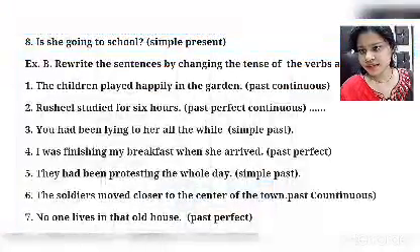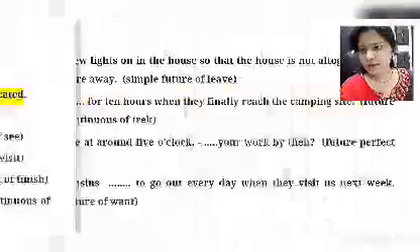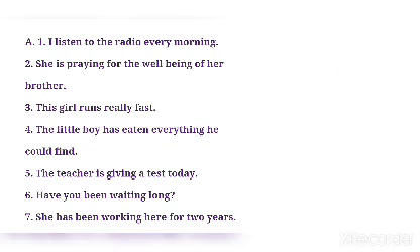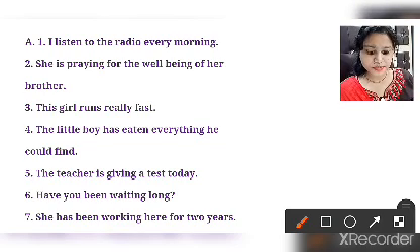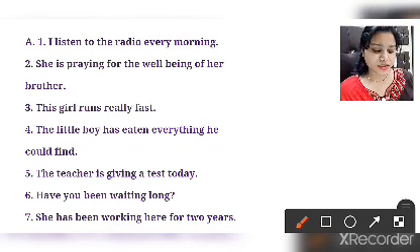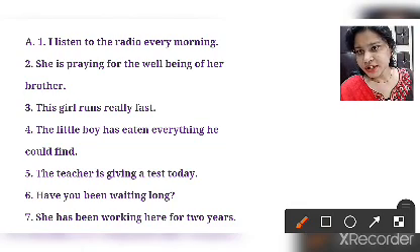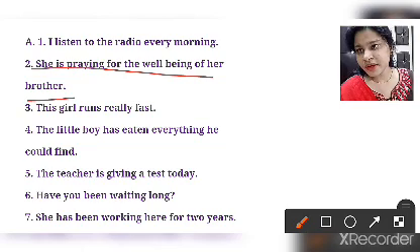So here the answer will be: I listen to the radio every morning. The second says, she prays for the well-being of her brother. That you have to change into present continuous tense. So that becomes: she is praying for the well-being of her brother.